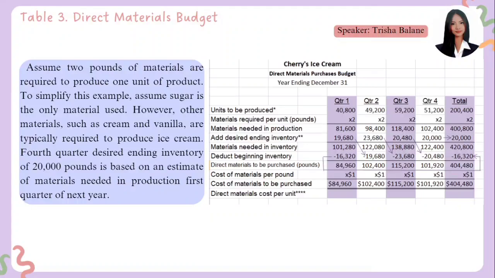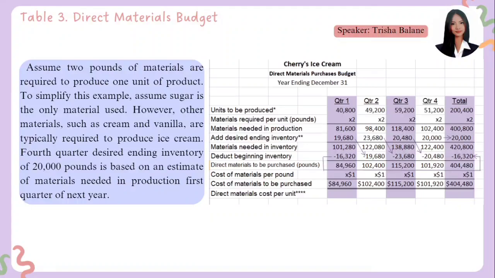So the remaining direct materials to be purchased is 101,920 multiplied by $1, and we have still 101,920.